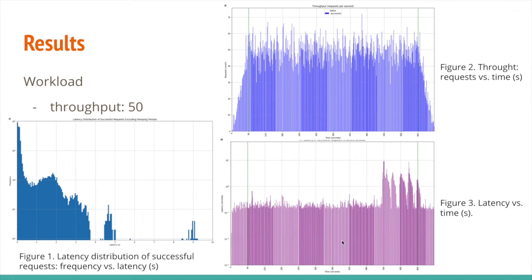And from Figure 3, we can see that most of them occur near the end of the experiment. Still, we can see from Figure 2 that the throughput at that time is just normal, around 50 as set in the configuration. We think the long latency might be because the hardware resource usage is near saturation at that point, and it is propagated from then on to later requests.